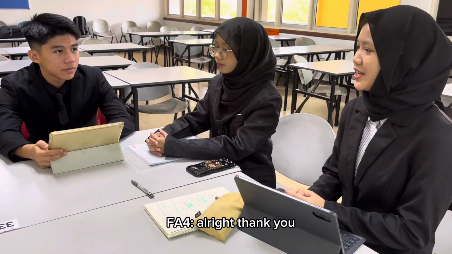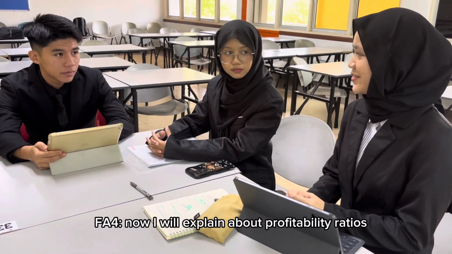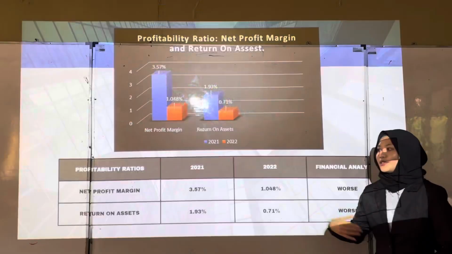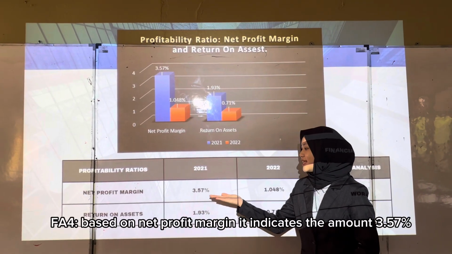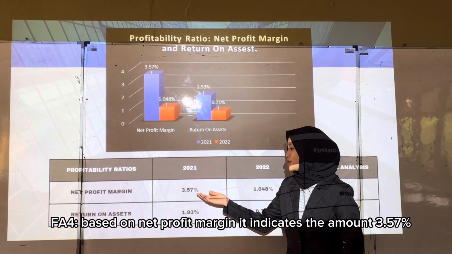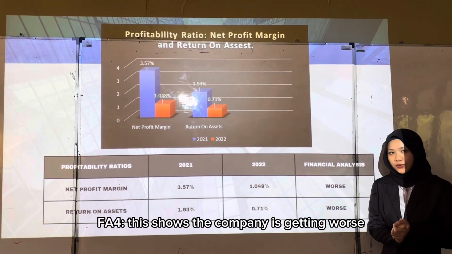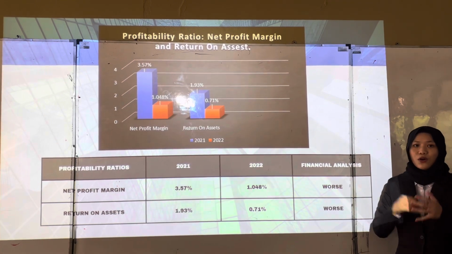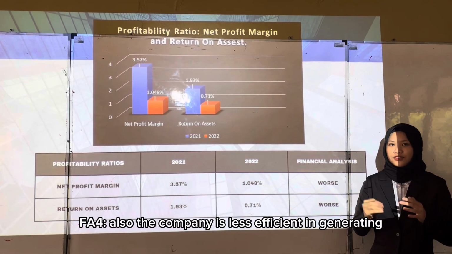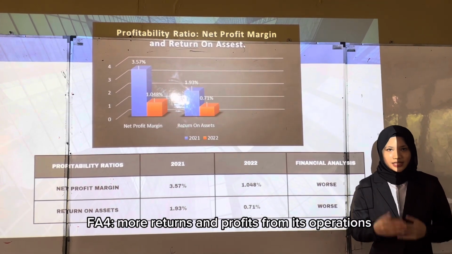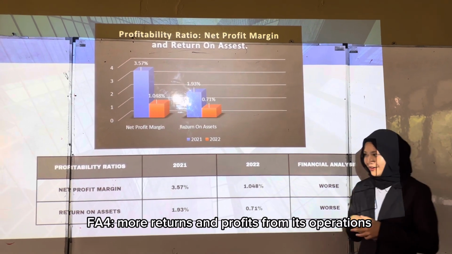Alright, thank you. Now I will explain about profitability ratio. Based on net profit margin, it indicates the amount 3.57% had decreased to 1.048%. This shows the company is getting worse. Also, the company is less efficient in generating more returns and profits from its operation.